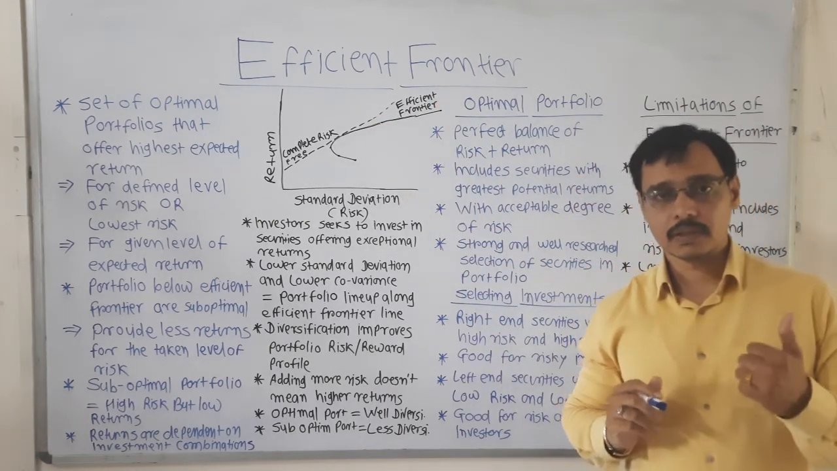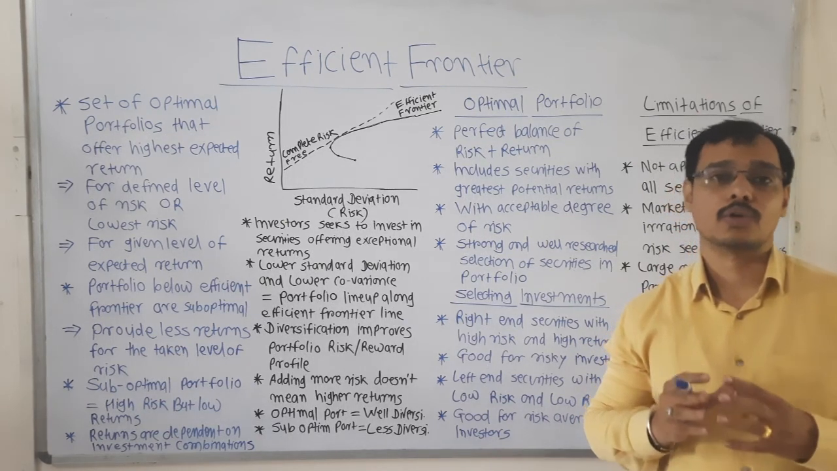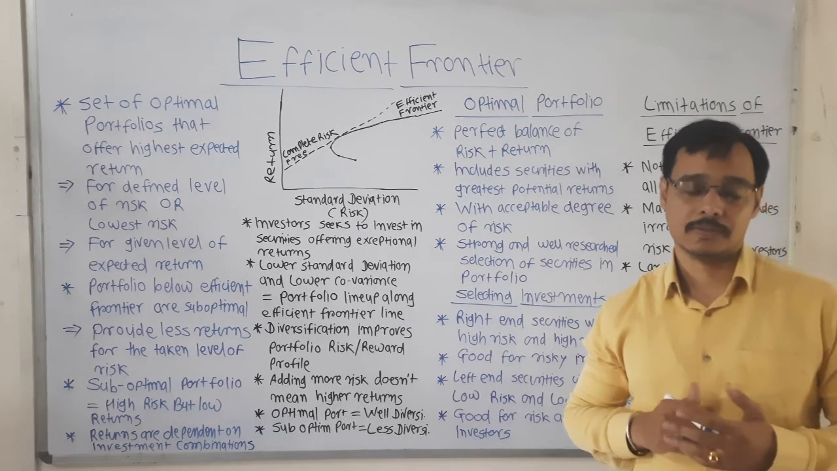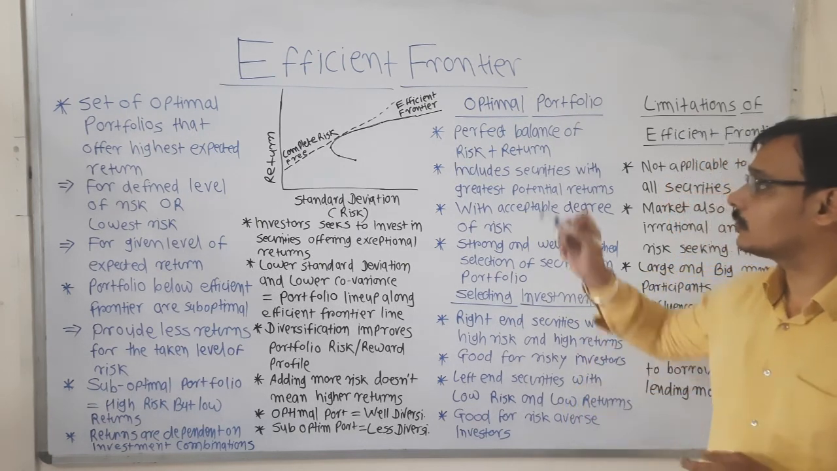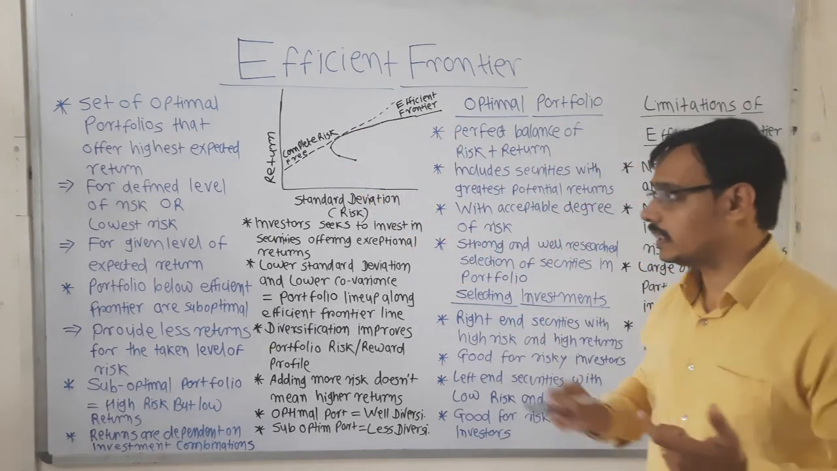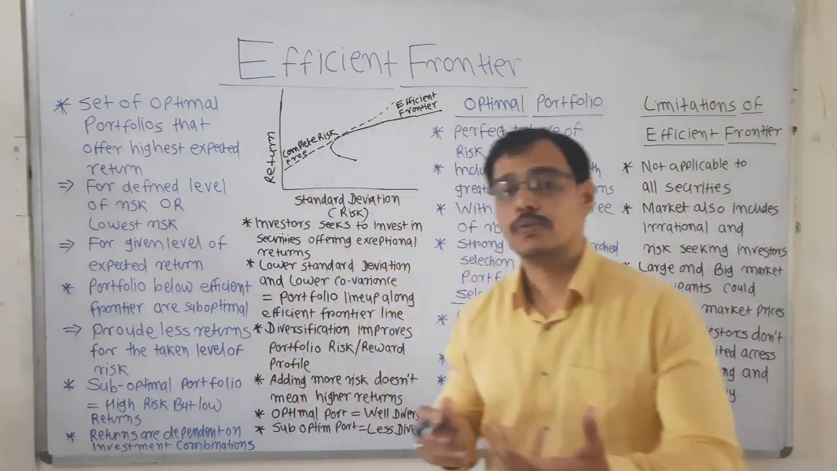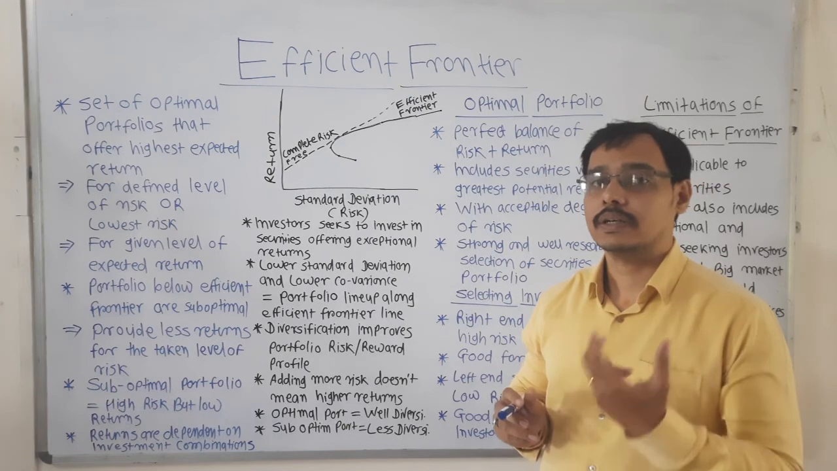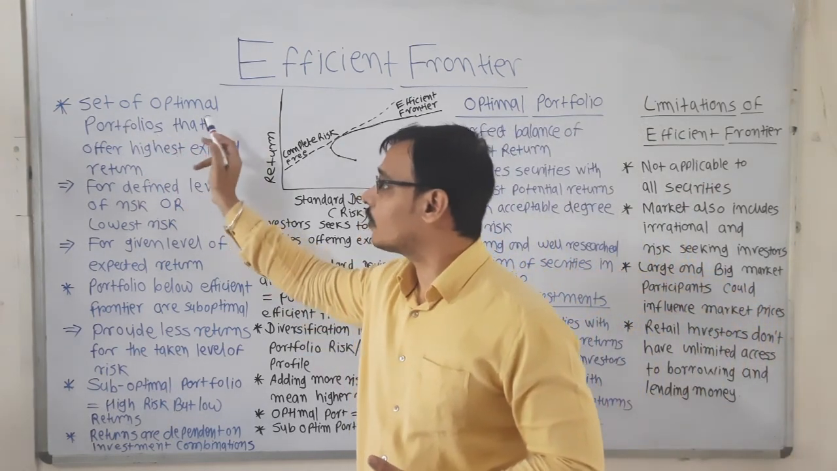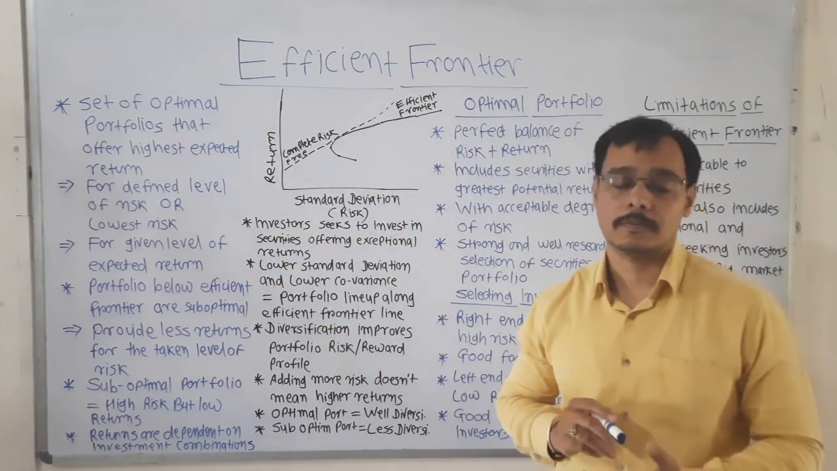Remember, the efficient frontier was suggested by Harry Markowitz, for which he also got the Nobel Prize. This is the complete graph of the efficient frontier. I will explain it afterwards, but first we will see what the efficient frontier says. The efficient frontier says that it is a set of optimal portfolios that offer the highest expected return.